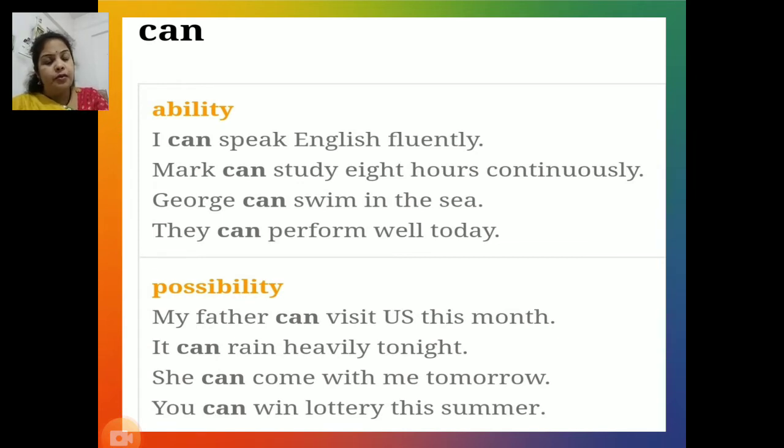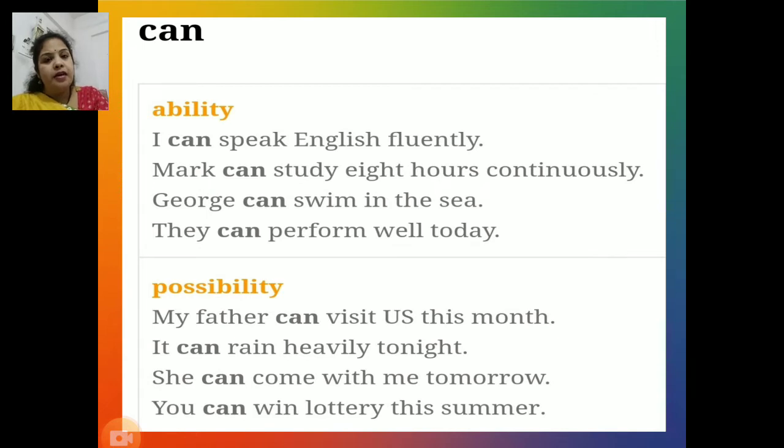One thing is also very important: different modal auxiliaries can convey similar meaning. We are going to study that. When you observe all the sentences, you will be able to know. So let's speak about the first modal auxiliary, can.